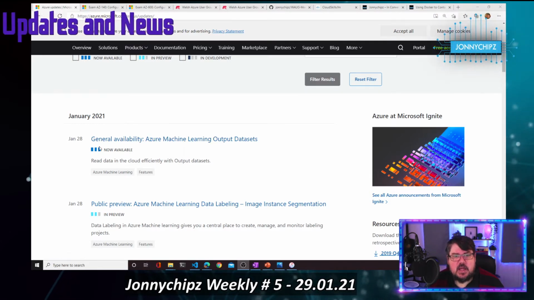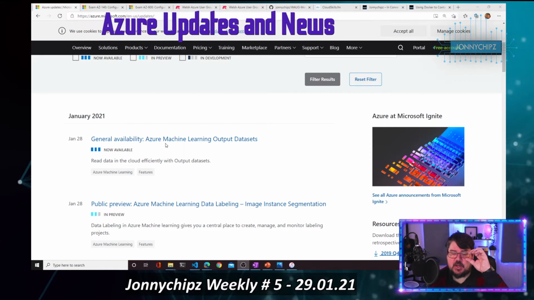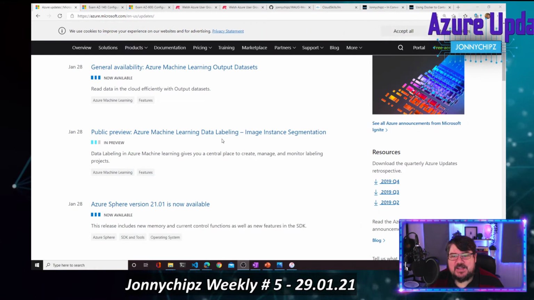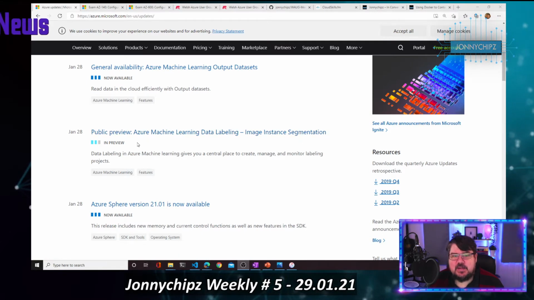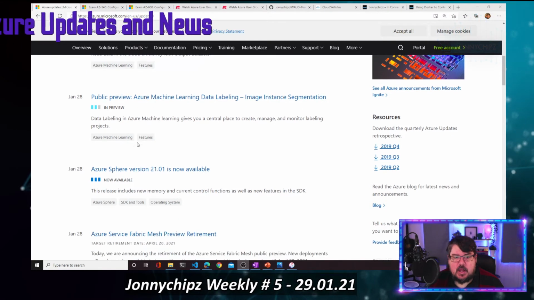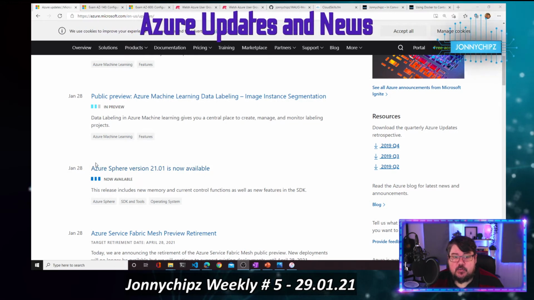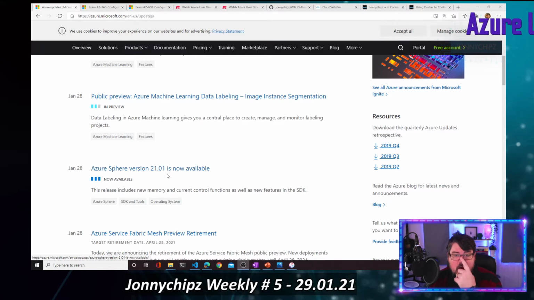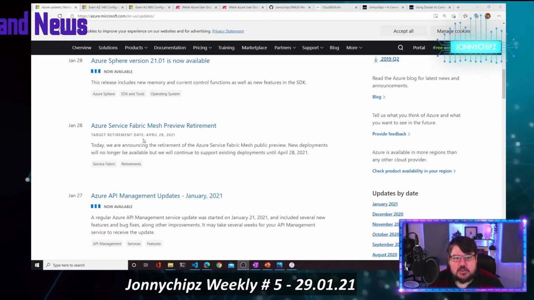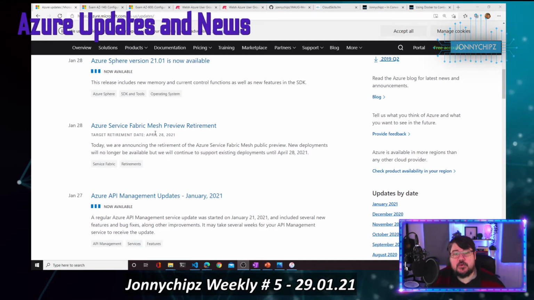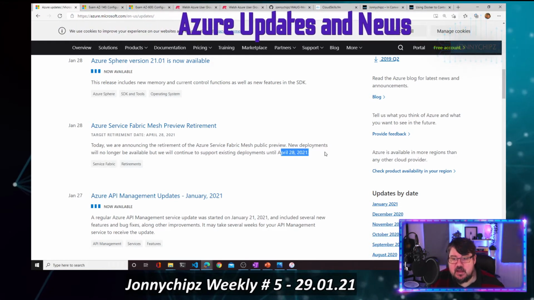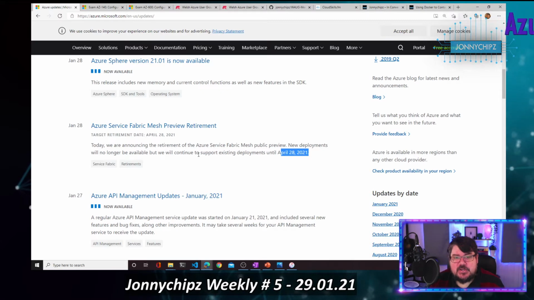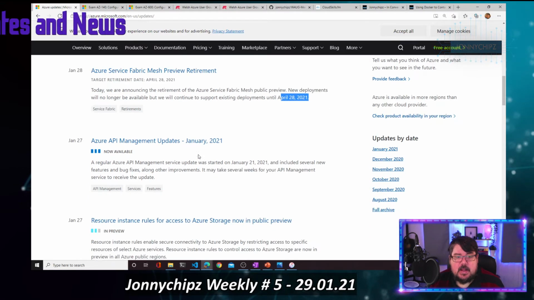Azure Machine Learning Output Datasets has gone GA. We've got Azure Machine Learning Data Labeling image instance segmentation, which has gone into public preview as of yesterday. The security wrap around Azure IoT, Azure Sphere version 21.01, is now available. Azure Service Fabric Mesh preview has gone into retirement. As of the 28th of April, the Azure Service Fabric Mesh is going into retirement.